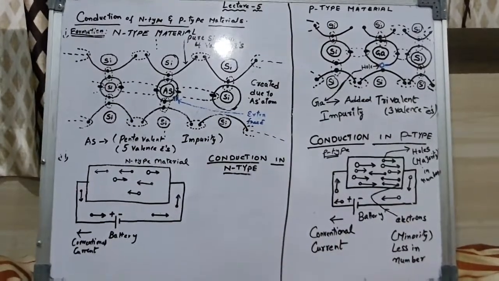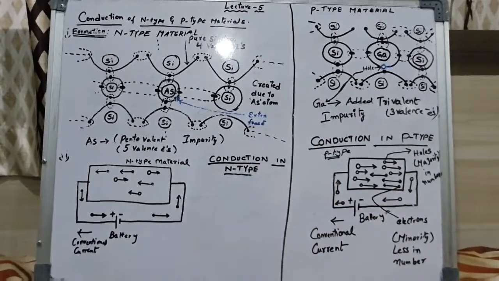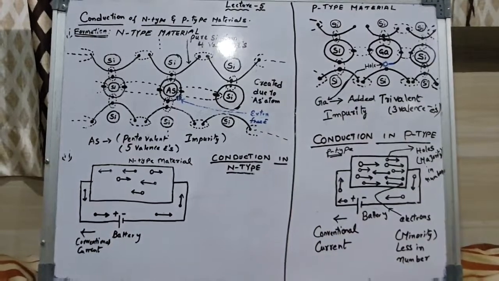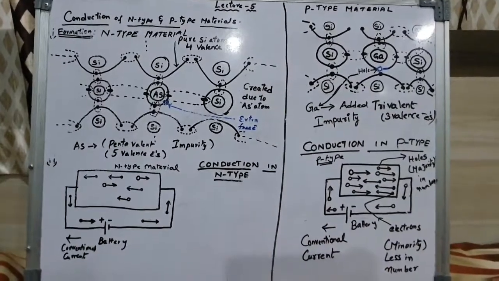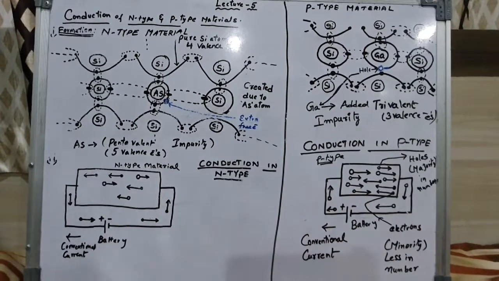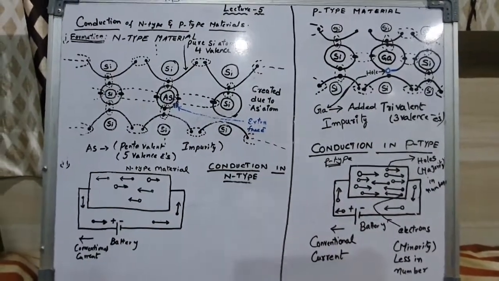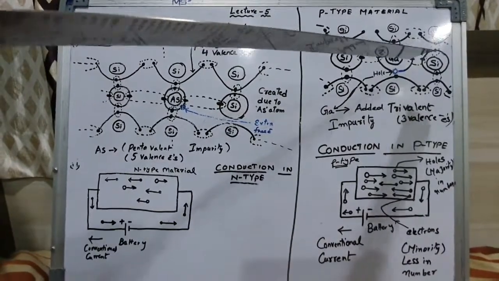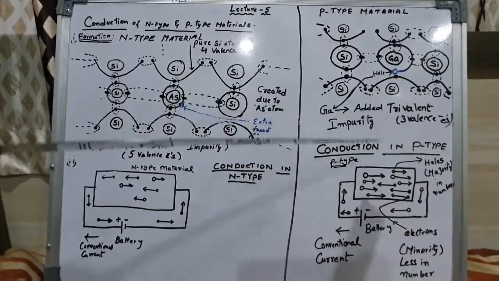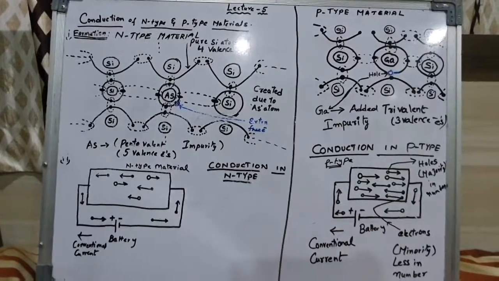So the number of holes can be controlled with the amount of impurity added. As these holes are treated as positively charged, we call the material P-type.